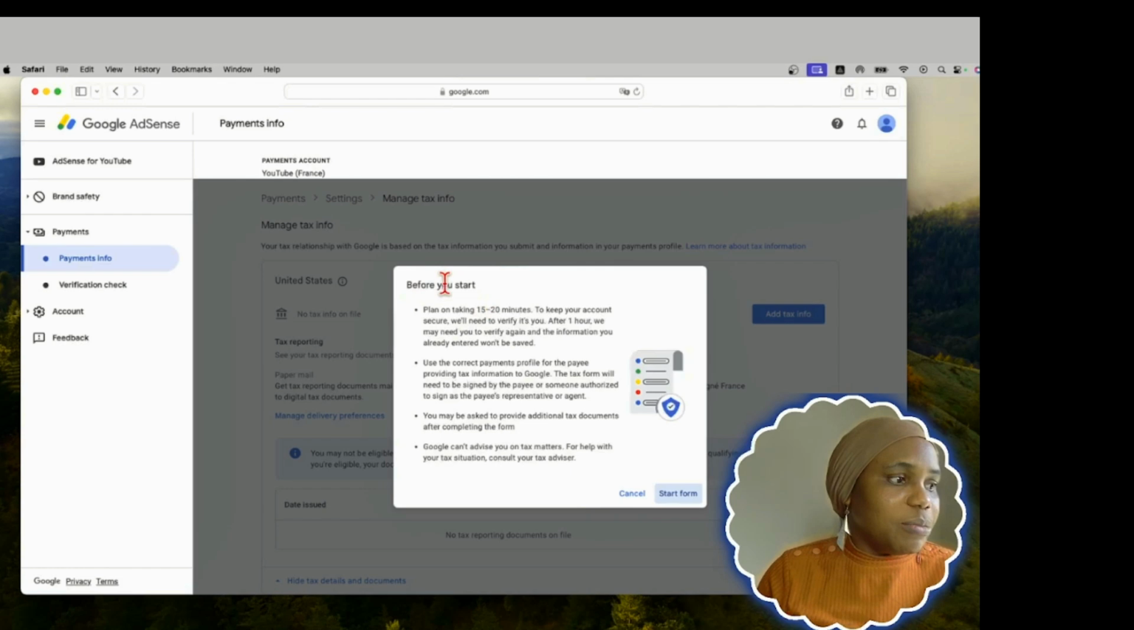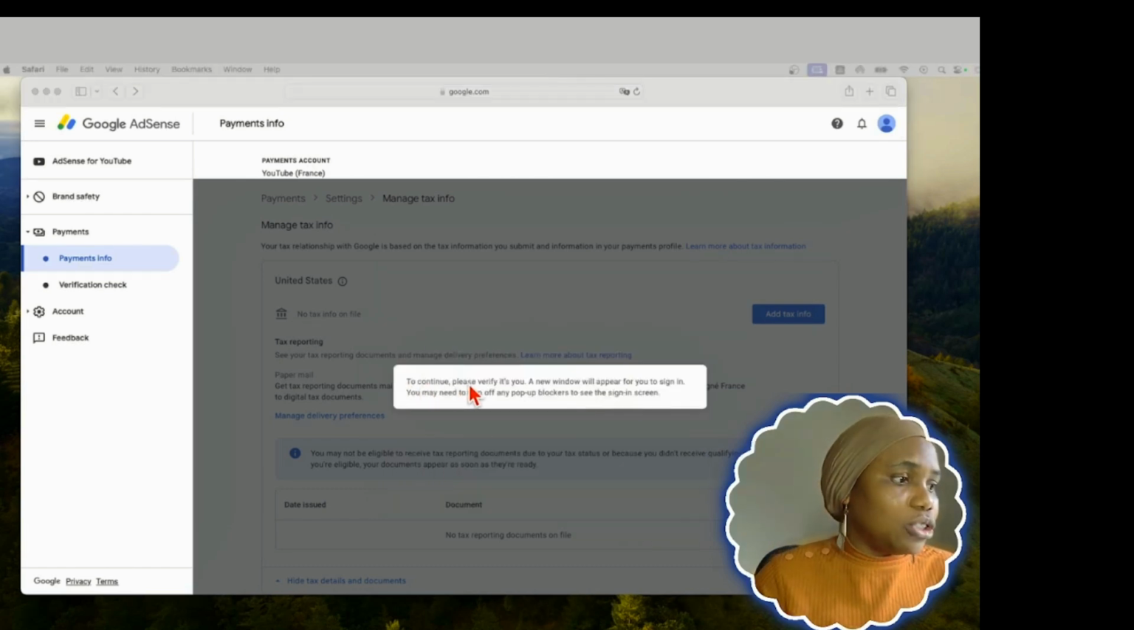It will ask you, before you start, to take your time to read all these things. It says before you start, plan on 15 to 20 minutes before everything will be okay. It also says that after 1 hour, we will need you to verify again. So it's going to be a procedure. Follow it step by step, and click on start form.